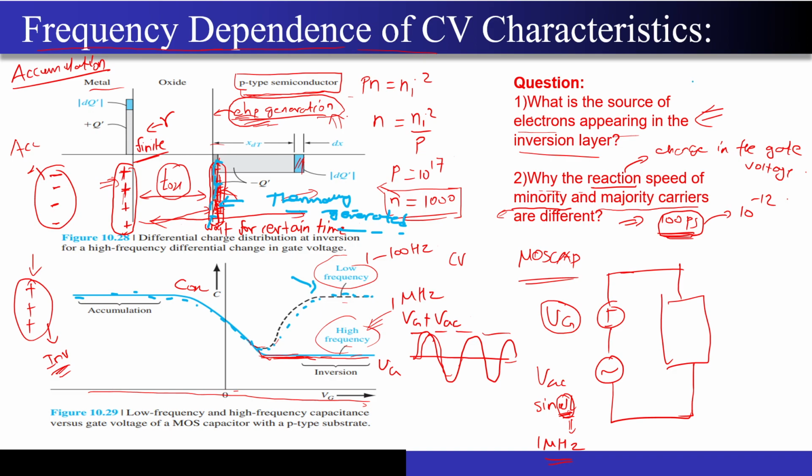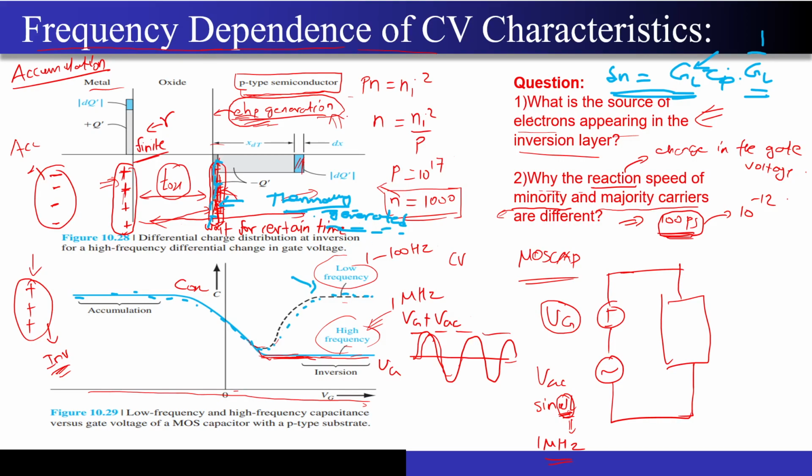Correct? You must have seen this G_L times tau_p. This is nothing but an excess carrier concentration. Correct? This generation rate is not infinite, it is finite. Correct? So if I apply a signal at the gate which has a much higher frequency and its time period is very small compared to the inverse of the generation rate. Correct? I mean, if you take how much time it takes for these electrons to generate,